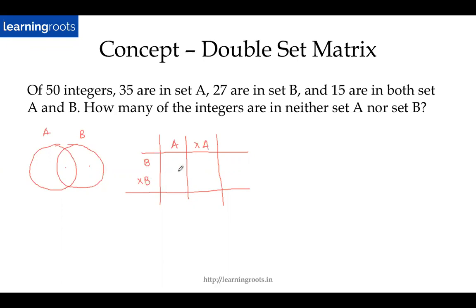Now let's look at what these values represent. In this case, the value here represents the elements that are common to A as well as B. So it will be this, right? If I compare it with the Venn diagram, it will be the number of elements which are common to A and B both here. Similarly, if I talk about A but not B, then in that case it will be this, right? Belonging to A but not belonging to B. So it will be these values. Similarly, here it will be B but not A, again belonging to these values. And again, these are not belonging to A as well as not belonging to B. So values which are outside will come here.